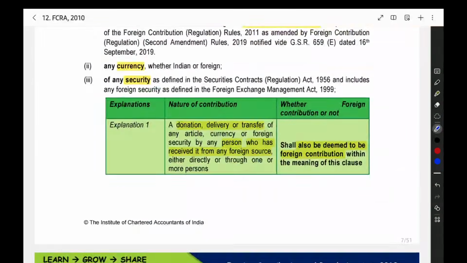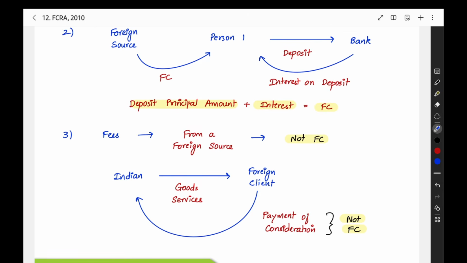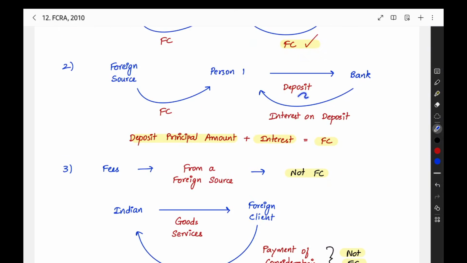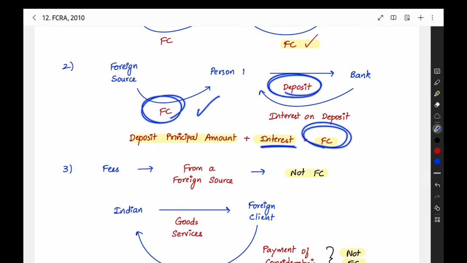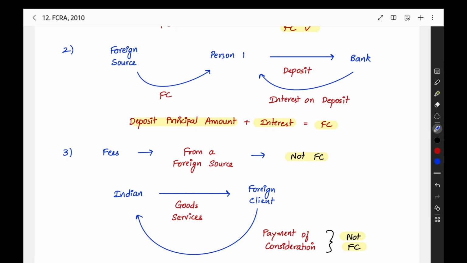Then the next explanation we can directly see from the example itself. We are having one foreign source. That foreign source is giving to a person in India some foreign contribution, some article, currency or security. Now this person one, what is he doing? He is depositing that amount in a bank. Then he is getting interest. Whether this interest is foreign contribution or not, that is also foreign contribution. So the principal amount you are depositing, that is also foreign contribution. The interest you are getting, that is also foreign contribution. So for both the amounts, all the relevant provisions in this act will apply.